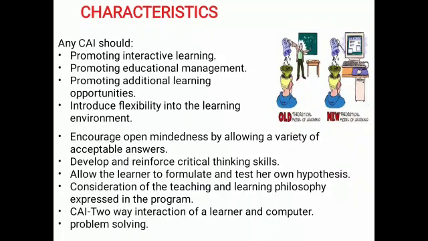Next one is allow the learner to formulate and test her own hypothesis. The learner improves his imagination, which helps in the understanding the concept and the checking himself that how he has imagination thinking. And by doing this, students become more creative. And next one is CAI. It is the two-way interaction of a learner and computer. And next one is problem solving. It helps in solving the problems.